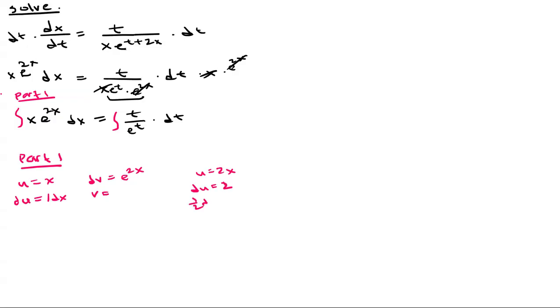So 1 half du is going to give me dx. So when we integrate this, we're going to have 1 half e to the u du, but then we'll get 1 half e to the 2x when we replace it back.